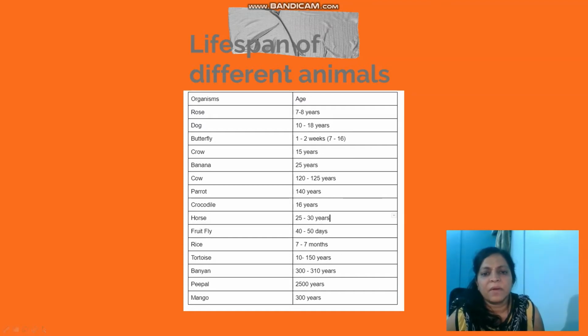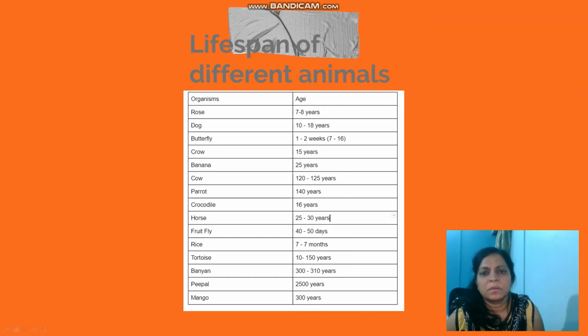Rice will survive for 7 months. Tortoise will survive for 100 to 150 years. Banyan will survive for 300 to 310 years. Peepal tree will survive for 2500 years, and mango plant will survive for 300 years. So these are the different kinds of organisms, plants and animals, and their lifespans.